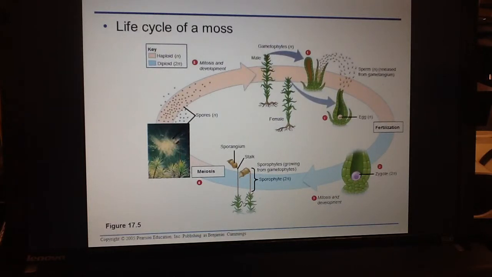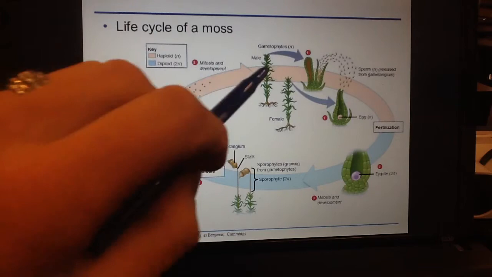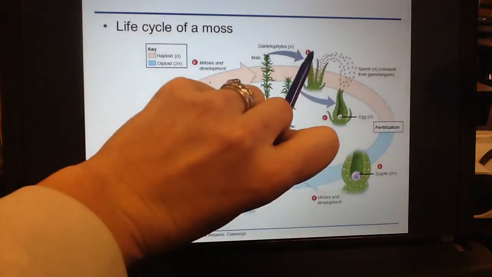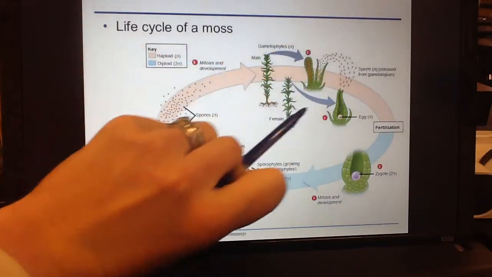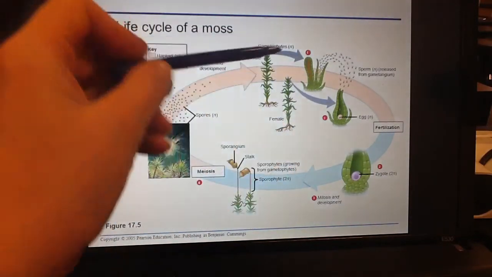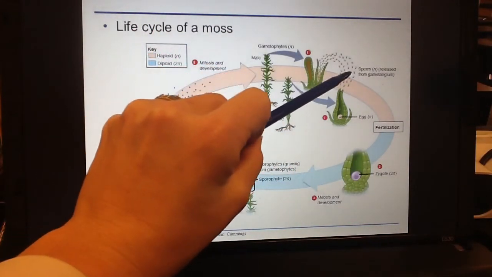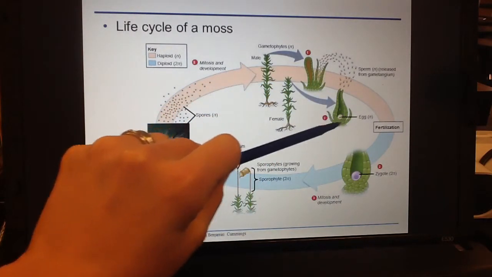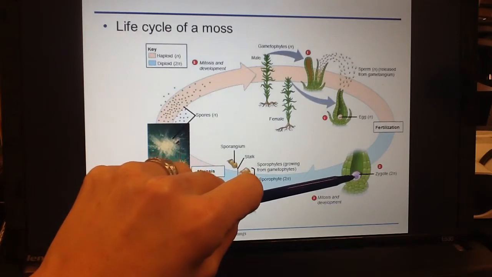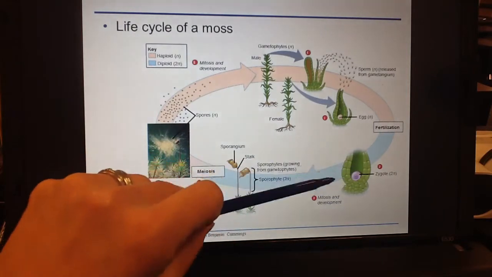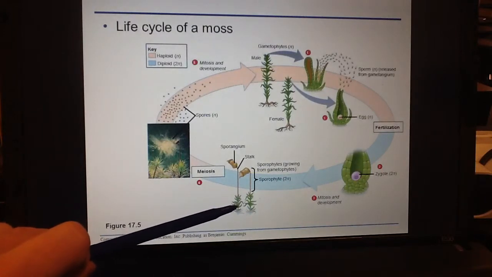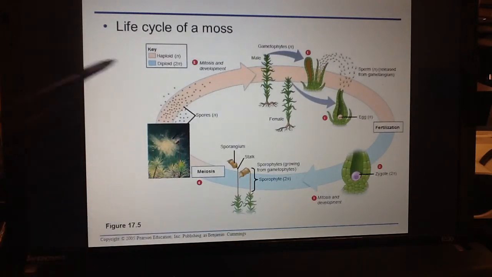So let's start with our sperm and egg. So here's our sperm, and here's our egg, and they're being released from the gametophyte plant, which is haploid. Again, the sperm have to have water around them so they can swim, and when they swim and fertilize an egg, we then have a zygote. The zygote goes through mitosis to produce a large structure, which is known as the sporophyte, which is diploid.